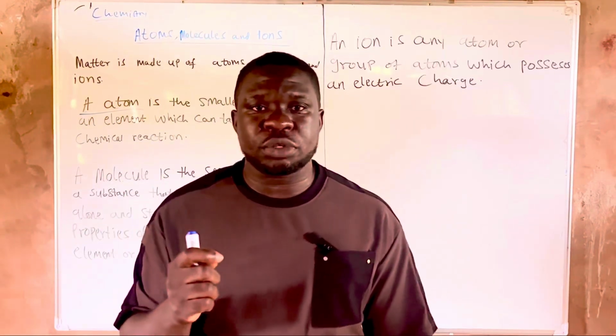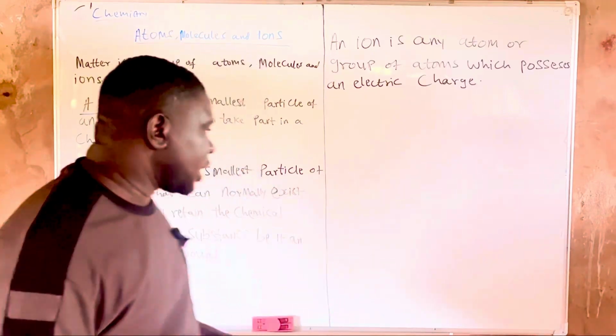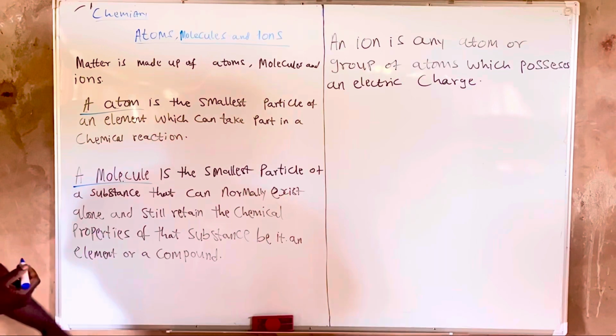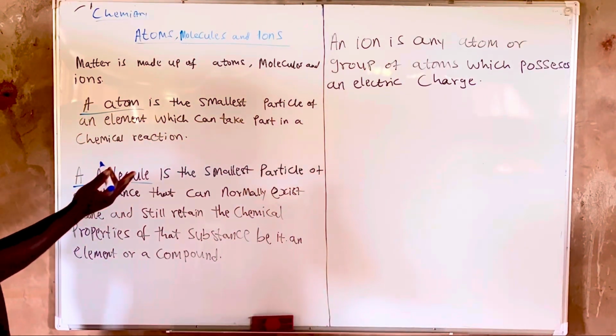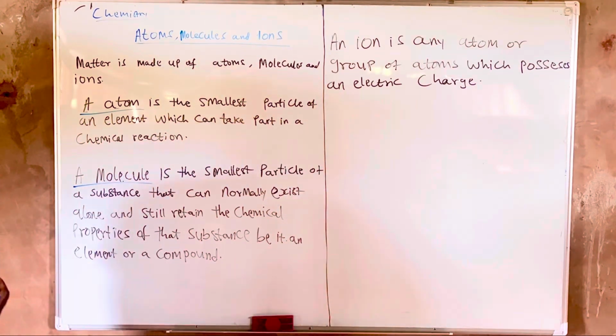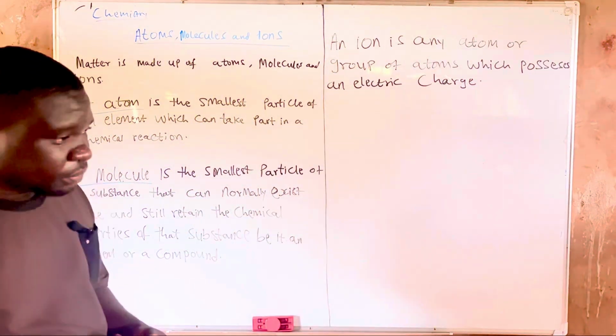So the second particle is the molecule. What is a molecule? Well, we say that a molecule is the smallest particle of a substance that can normally exist alone and still retain the chemical properties of that substance, be it an element or a compound.